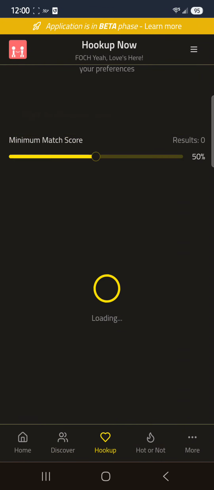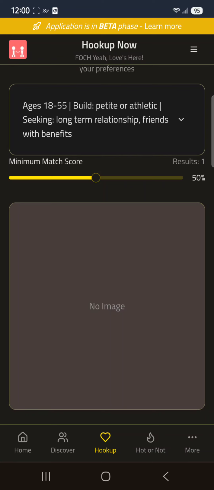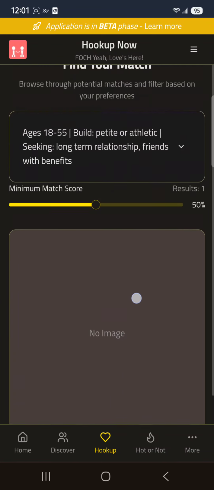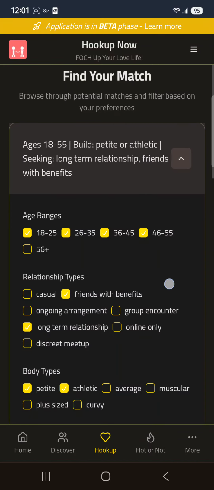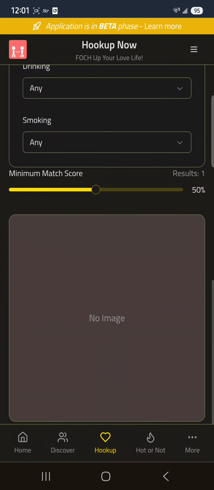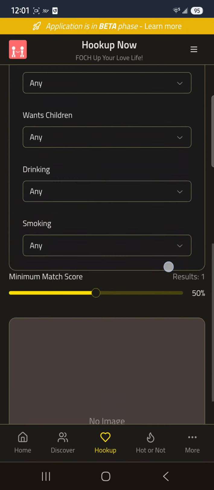But if we go to hookup, you'll see that I am matching with somebody right here, right? I'm looking for somebody 18 to 55, build, petite, athletic, seeking long-term relationship, right? This gives you a summary, but if you click on this, it allows you to do some quick changes, but it doesn't change it on your main profile.